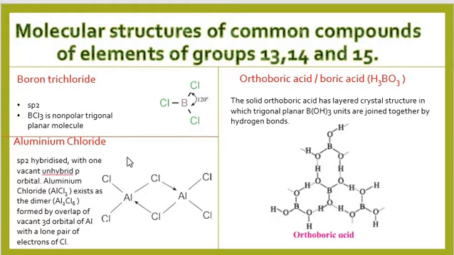Aluminium chloride. Aluminium atom in aluminium chloride is sp2 hybridized with one vacant unhybridized p orbital. Aluminium chloride exists as a dimer. Dimer means Al2Cl6. It exists in the form of Al2Cl6, formed by the overlap of vacant 3d orbital of aluminium with lone pair of electrons of a chlorine atom.